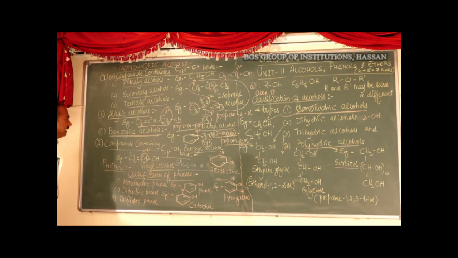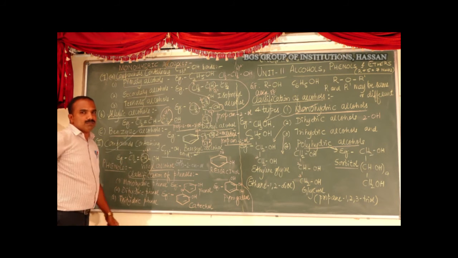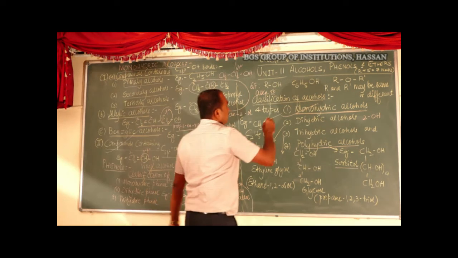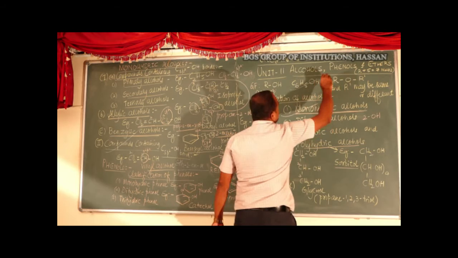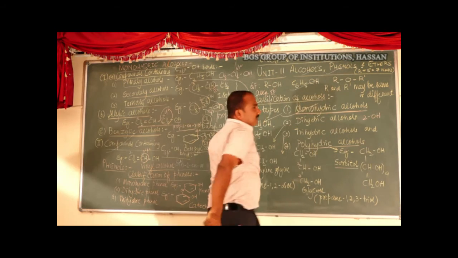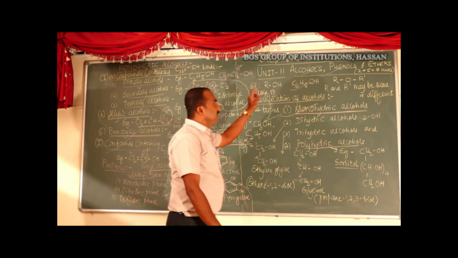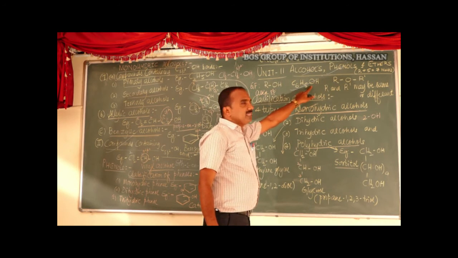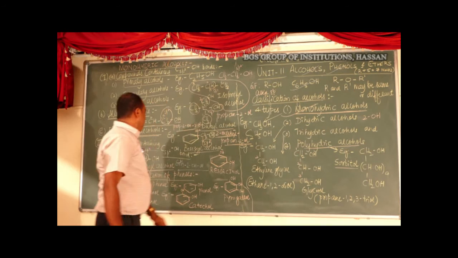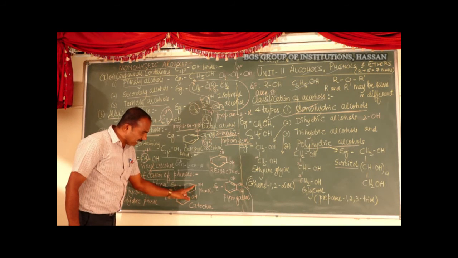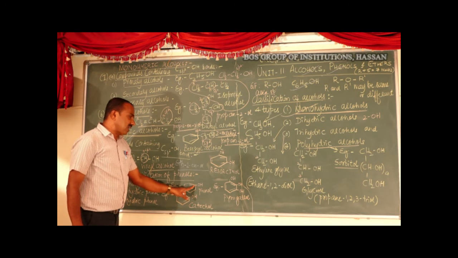So this is about the classification of monohydric alcohols. Okay, so next is phenols. What are phenols? Phenols are the compounds in which the OH group is directly attached to the benzene ring or aromatic ring.